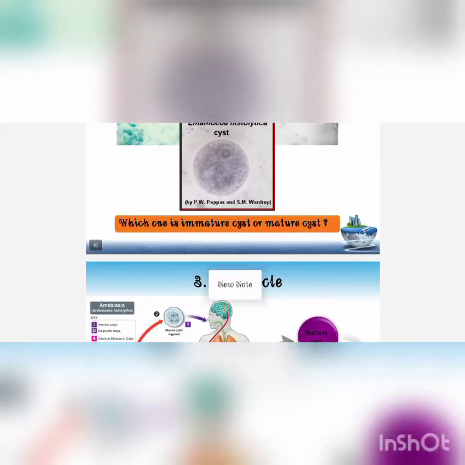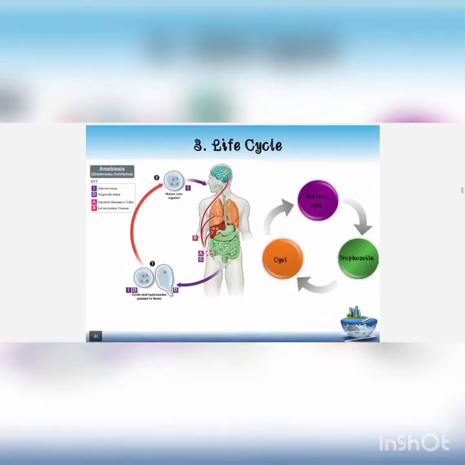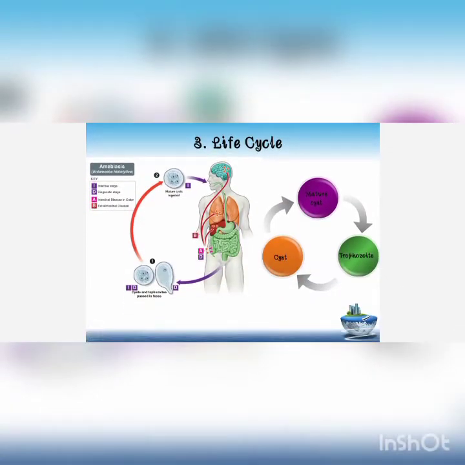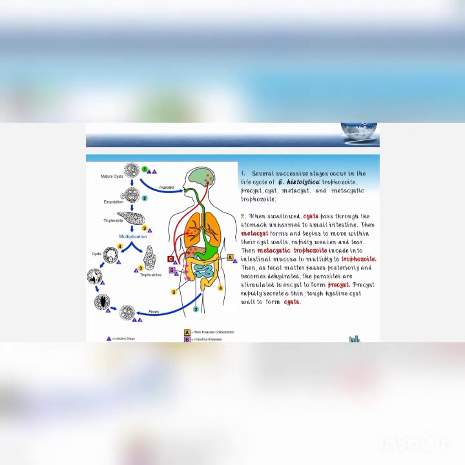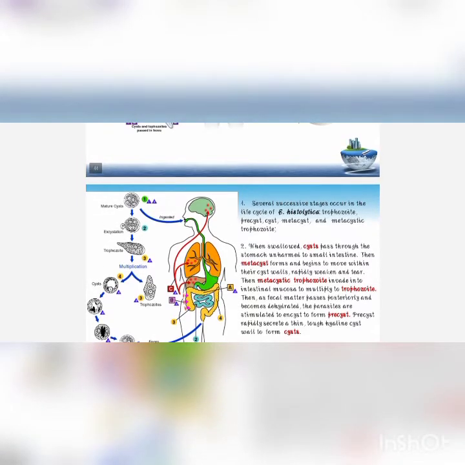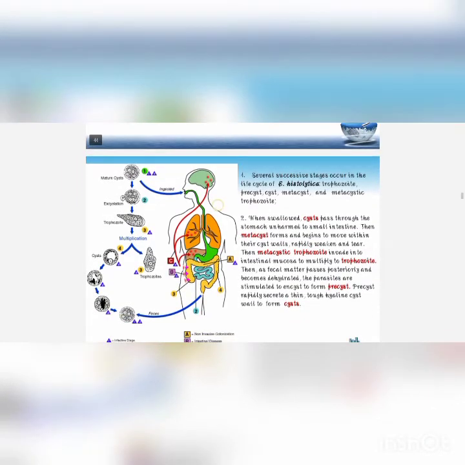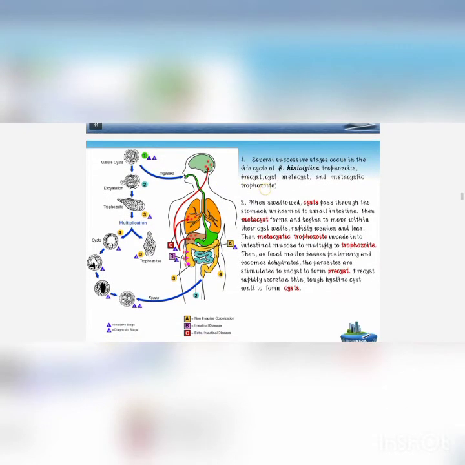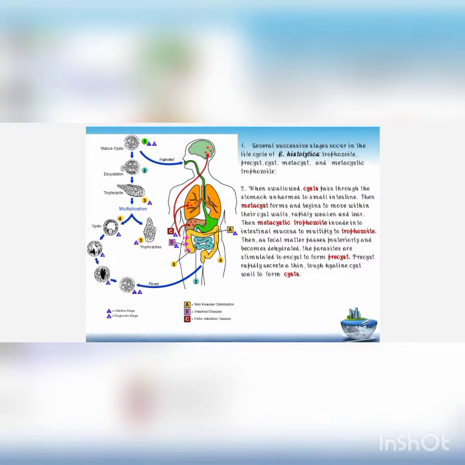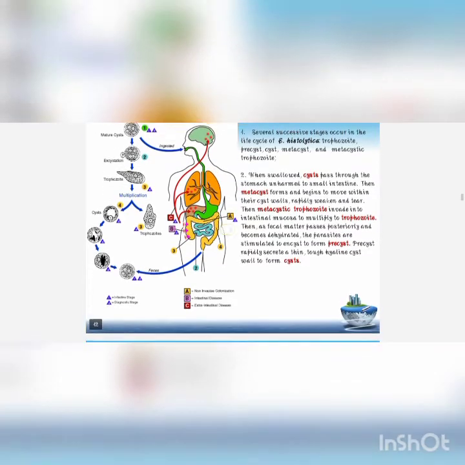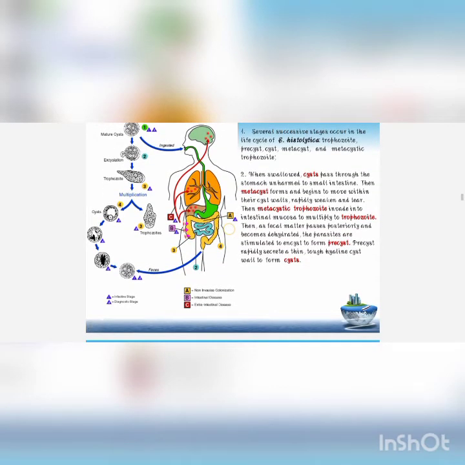And next, coming to the life cycle. The life cycle is the most important but very simple. That is the mature cyst again converting to a trophozoite, the trophozoite again converting into a cyst, and the cycle continues. So what happens, where it reaches, all those things let us see now. First, Entamoeba histolytica infects from the mature cyst. It is swallowed by man in the form of contaminated water and food, and next excystation takes place in the ileum and cecum, and it is liberated into amoebae with 4 nuclei. So what we need to remember is that excystation takes place here, and excystation means what? Again converting into a trophozoite.